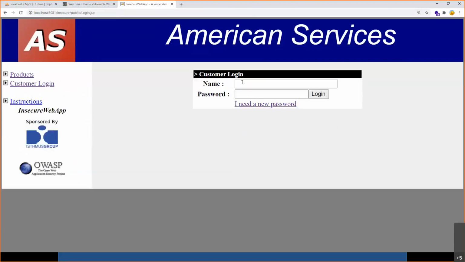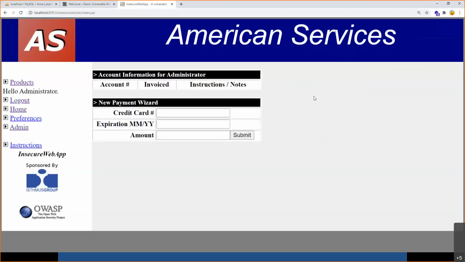What has happened just now? Can anyone imagine? We tried to enter a magic code. This is called an SQL injection magic code. The only reason it is a magic code is that it just tries to make the SQL query true. So when I'm entering this value in the name field, without entering the right username or the correct password, still the application allows me to log into the system successfully. This is the trick behind SQL injection. SQL injection takes input from the user, manipulates the program's logic, and tries to give the result to the users.